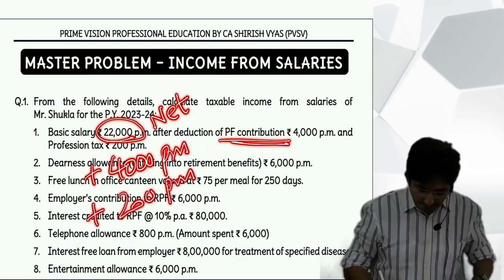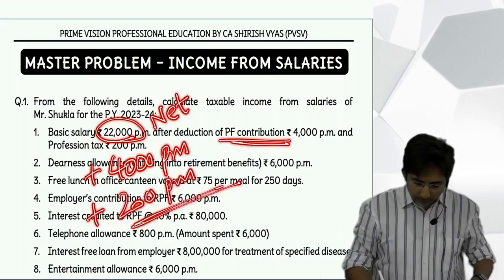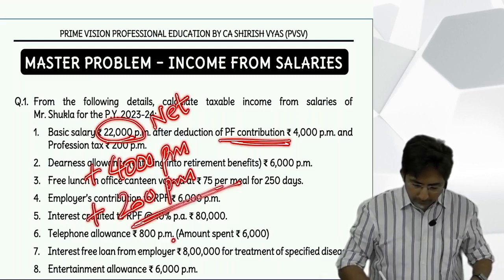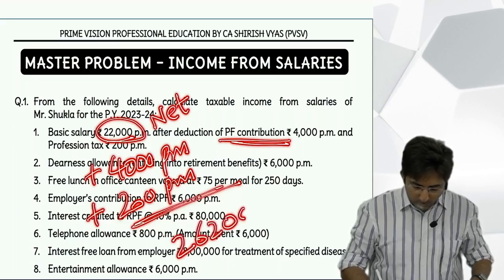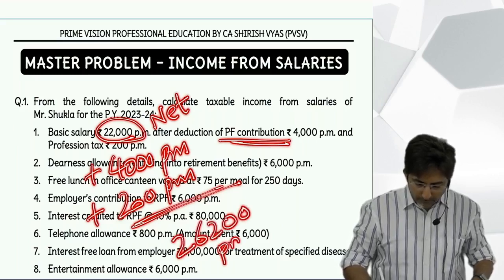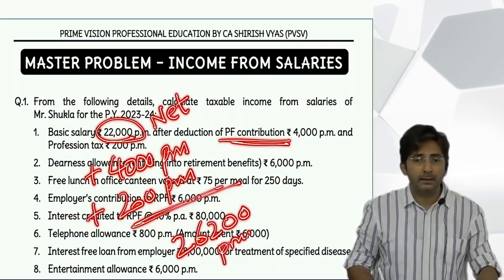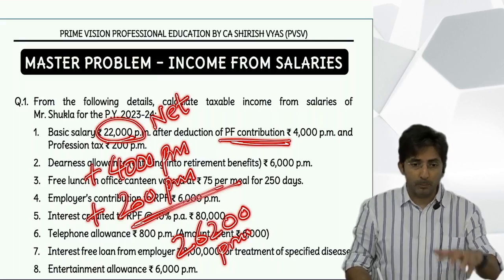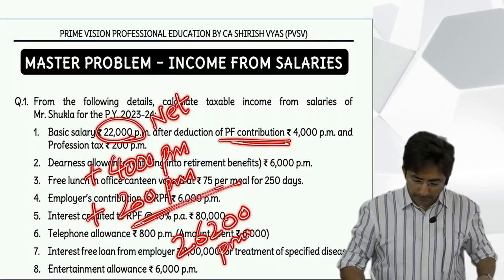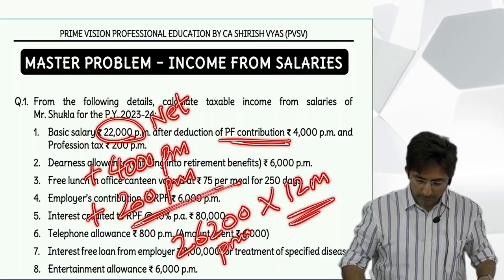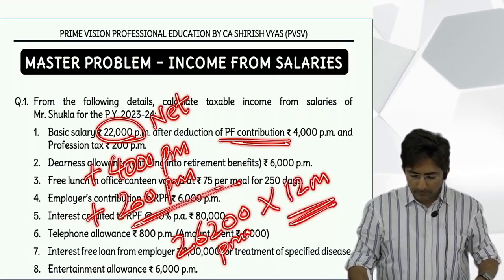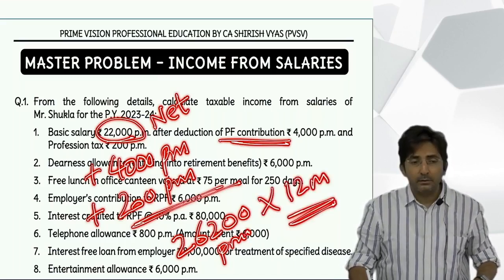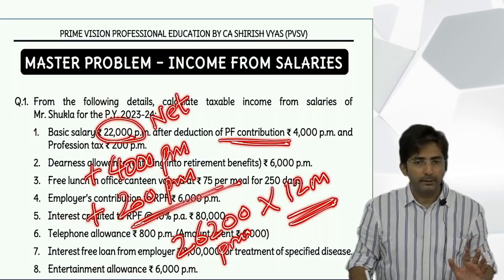Add and tell me. 26,200 per month. This is the gross basic salary. What do you call this? Basic salary only, but gross figure. Multiply by 12. 3 lakhs 14,400. That is the gross amount.